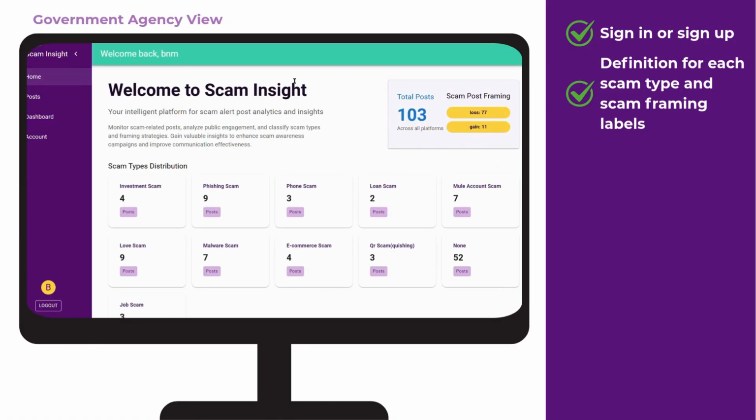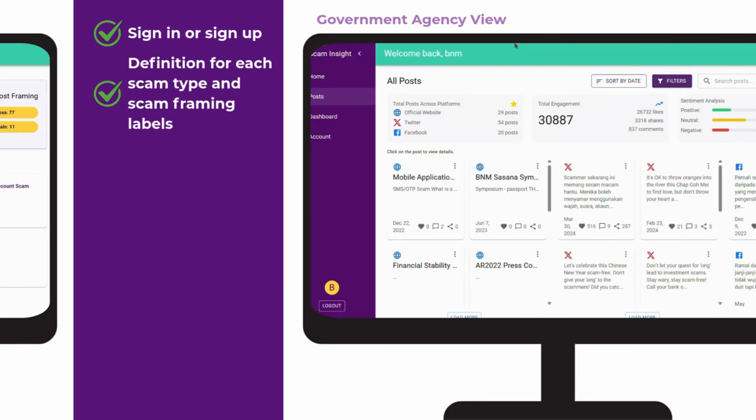On the home page, on the top left, there is a brief description of the system and its purpose. On the top right, we display the total number of scam-related posts collected so far. Next to it is a summary of scam framing classification. Users can hover over each label to view its definition. Scrolling further down, we see a card summary of scam type distribution. Clicking on a card flips it over to reveal the definition of that scam type.